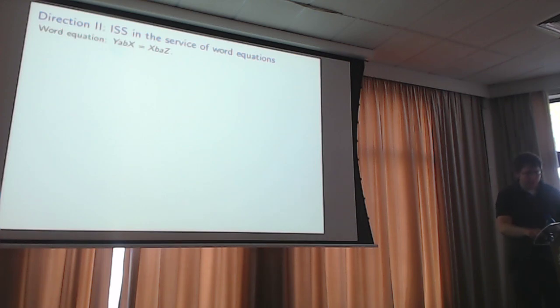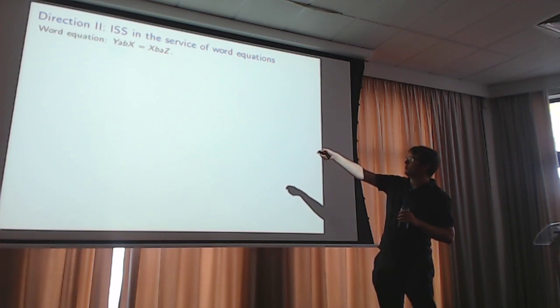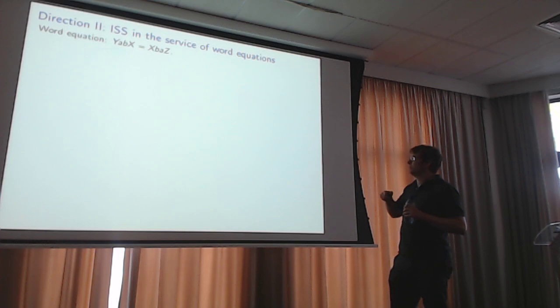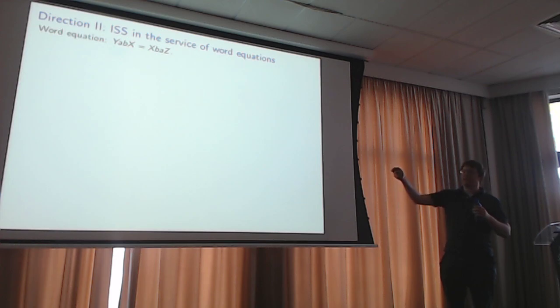So a word equation is something like this. You write an equality between two expressions where you can use capital letters, which are variables, and small letters, which are seen as concrete letters. And then the solution would be a word over A and B that you plug into X, Y, and Z so that what you write there is true.